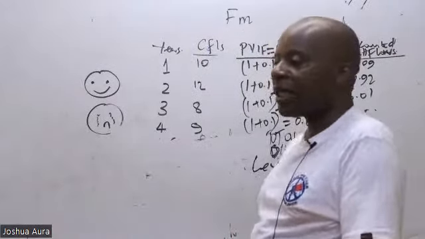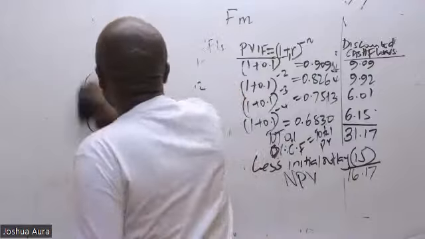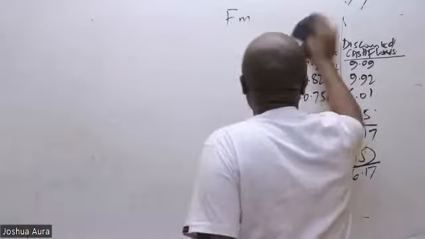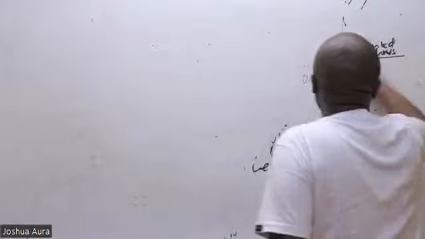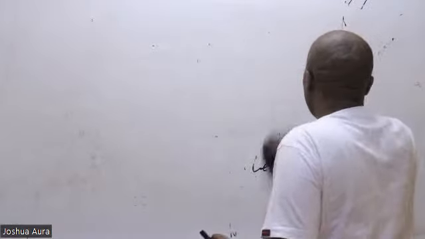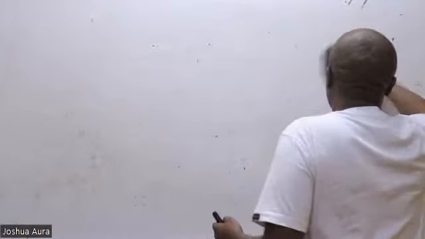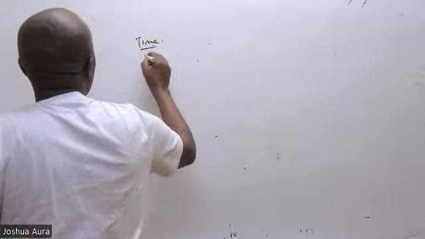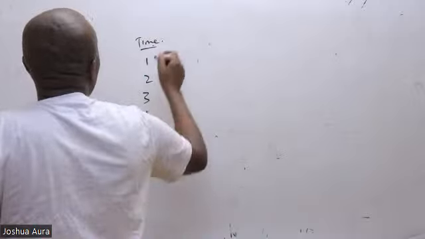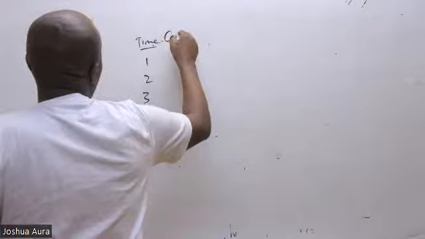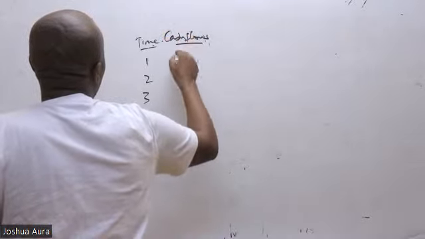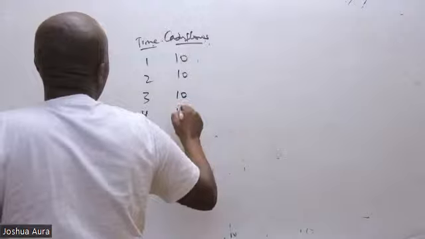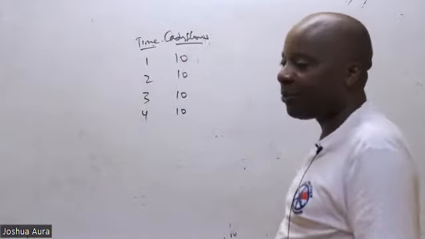And now in this second question, I'll have a small question that will move like this. Now we have time. Time 1, time 2, time 3, time 4. Then we have, in this case, cash flow. So cash flow is 10, 10, 10, 10, like that. And then I would want us, ladies and gentlemen, to use PVFA.